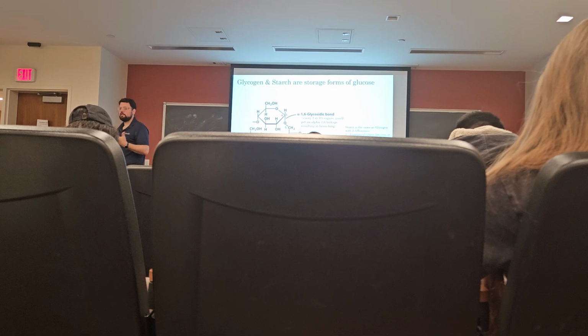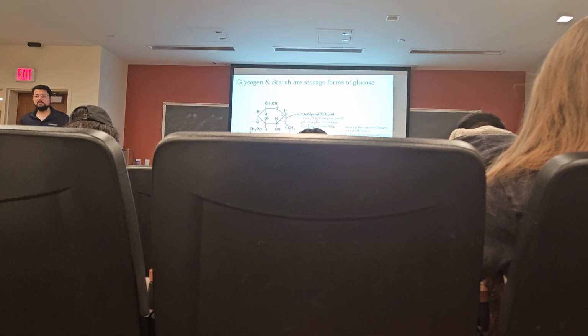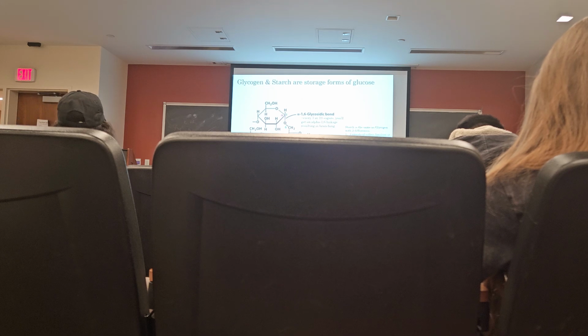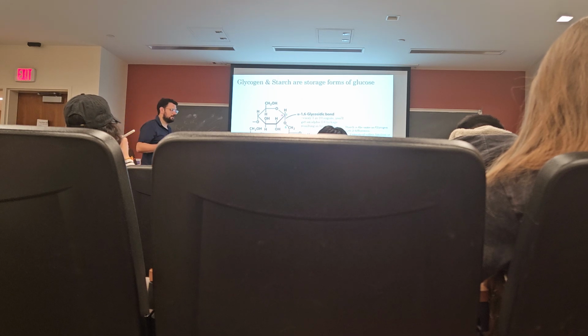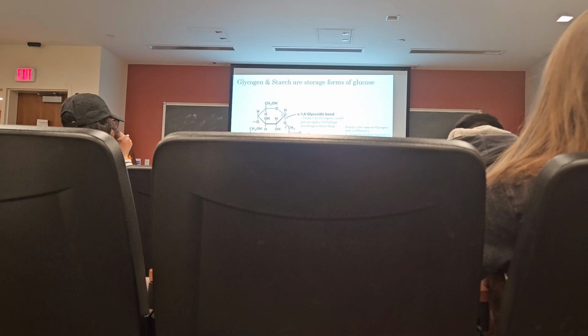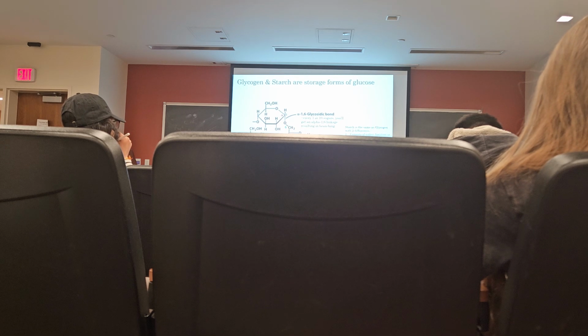And they can have many thousands of non-reducing ends. In fact, the number of non-reducing ends is equal to the number of branch points plus 1. Right, so we have 5 branch points, we have 6 non-reducing ends. And it's at these non-reducing ends that all of the chemistry involving glycogen occurs, which is very useful because that means that we can have many parallel metabolic reactions occurring on the same glycogen molecule at the same time, which we'll talk about in chapter 21.